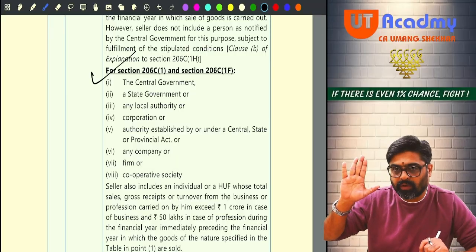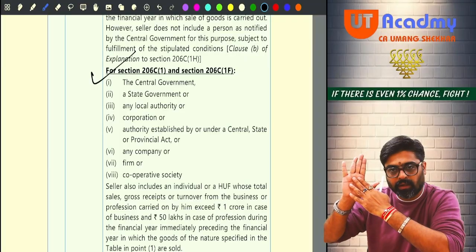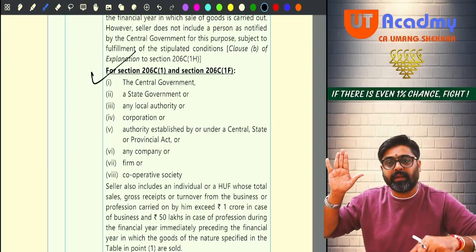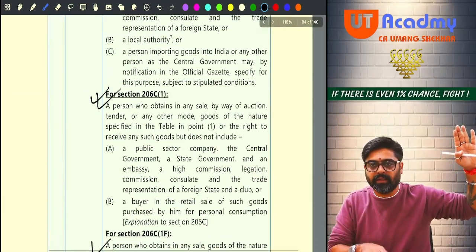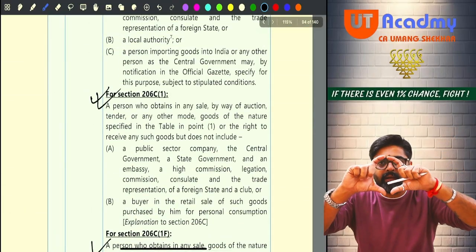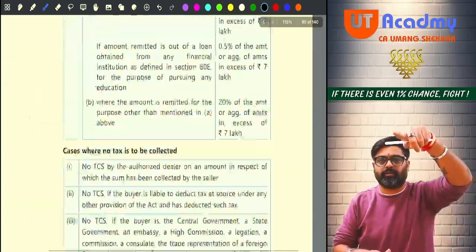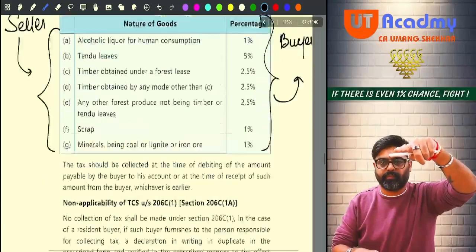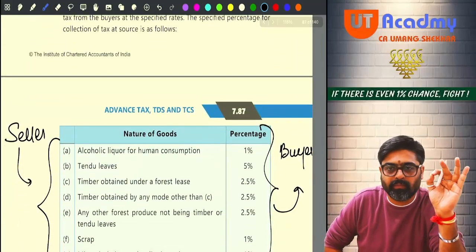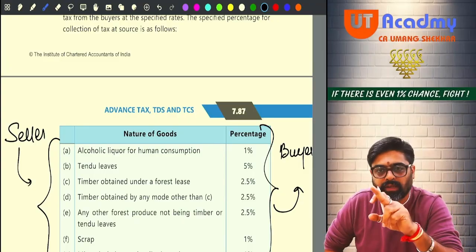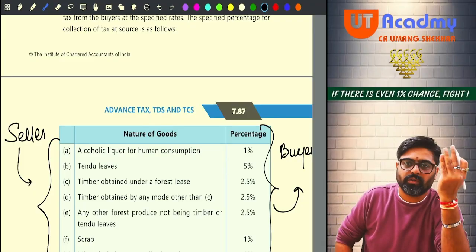So whenever you write 206C 1, you will write seller. Below the seller, you will write these names. Below the buyer, you will write these names. Okay, no? And what are the goods which are specified? Write these names. The TCS will be collected on sale of such goods by this seller to this buyer.